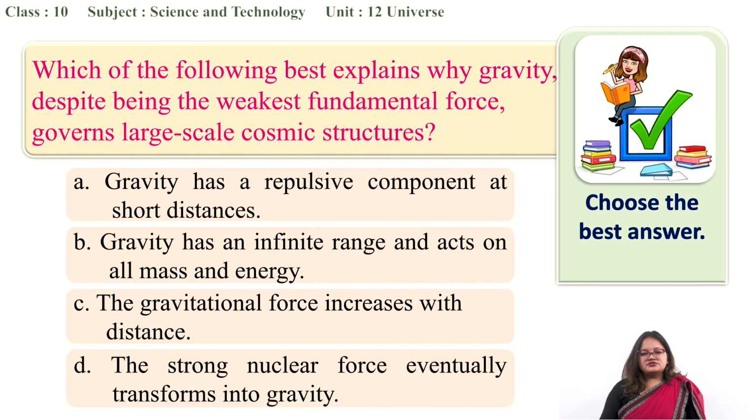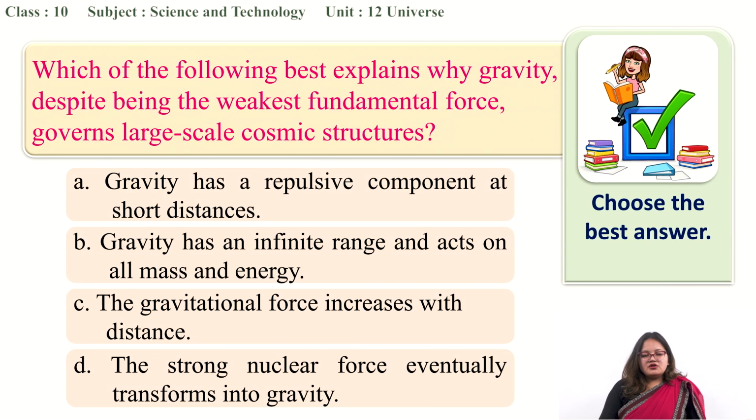Choose the best answer for the following question. Which of the following best explains why gravity, despite being the weakest fundamental force, governs large-scale cosmic structures? It is asking why, although it is the weakest one, it has an infinite range of influence. Now let's look at the options.